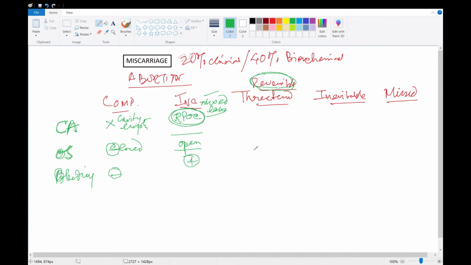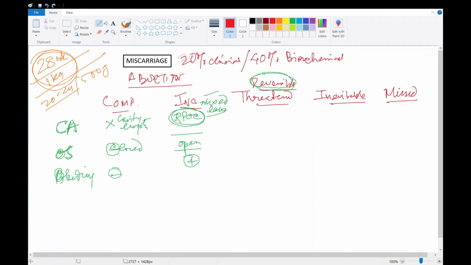In India, the cutoff for abortion is still 28 weeks and 1 kg. Western cutoff is 20 or 24 weeks based on the country, and 500 grams roughly. But this is what we should remember: Indian guideline is 28 weeks and 1 kg.